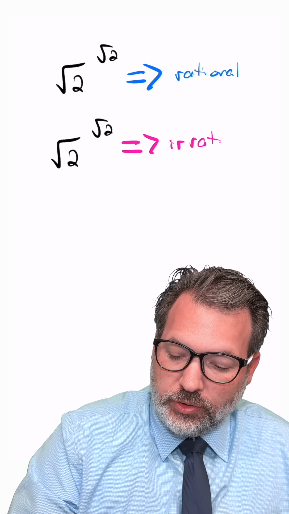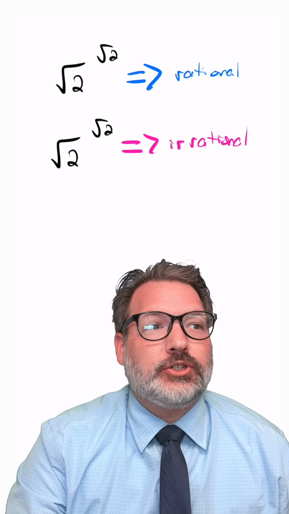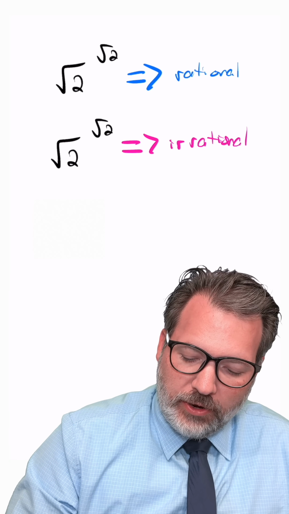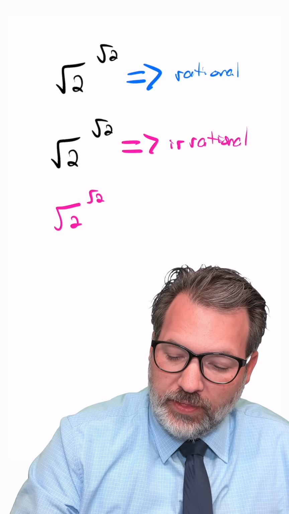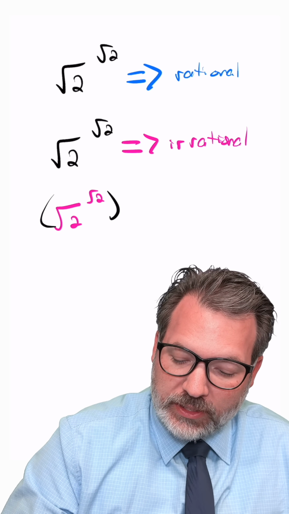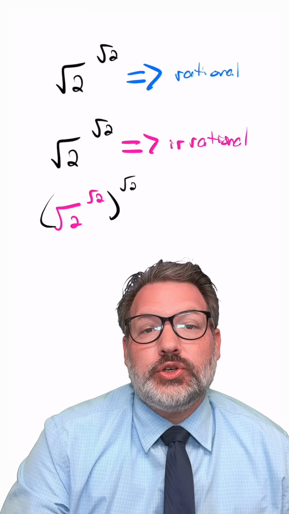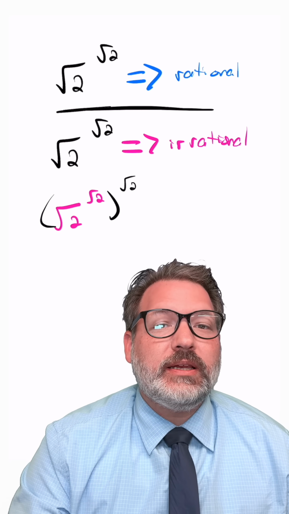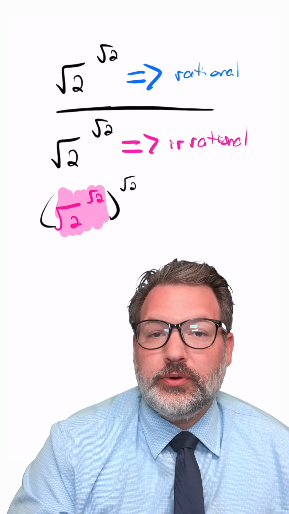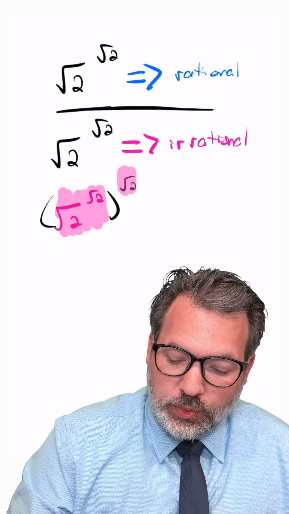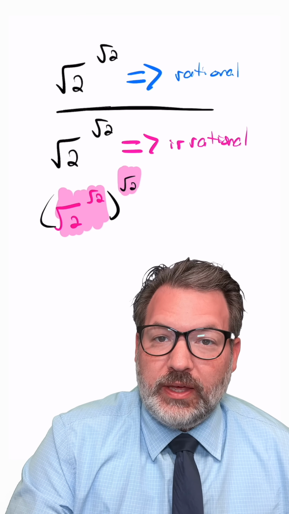If root 2 to the root 2 is irrational, we're going to adjust. We're now going to consider a second statement. Let's take this root 2 to the root 2, and this time, let's raise that whole expression to the square root of 2 power. Now, first of all, we're in case 2 right now, so we're assuming that this root 2 to the root 2 is irrational. And of course, we also know that root 2 itself is irrational.